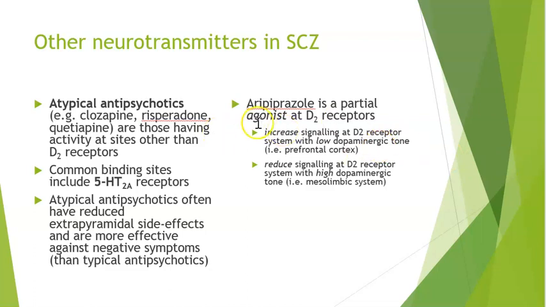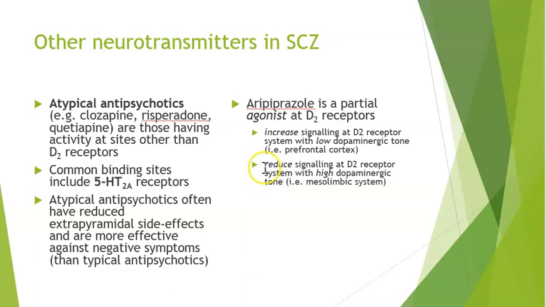So this would be where we're looking at where there's actually a decrease in dopamine function in the cortex, right? So remember, we have an excess of dopamine in the subcortical areas, but in the cortex itself, we actually have low dopamine. So what this atypical antipsychotic is doing is trying to increase the dopamine in that cortex.